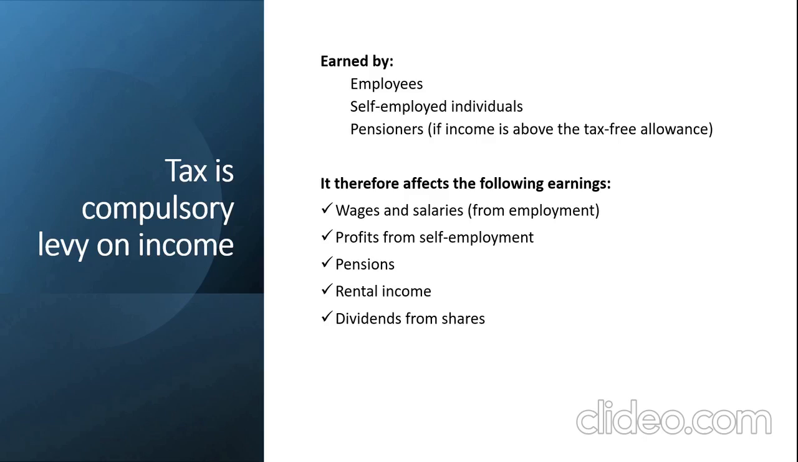Tax itself is a compulsory levy on income earned by an individual, or self-employed individual, or pensioners. So this is a compulsory tax on all individuals, and it will cover things like wages and salary, profit from self-employment, pensions, rental income, dividend from shares, and so on. All right. So these are the areas of income that could be taxed.